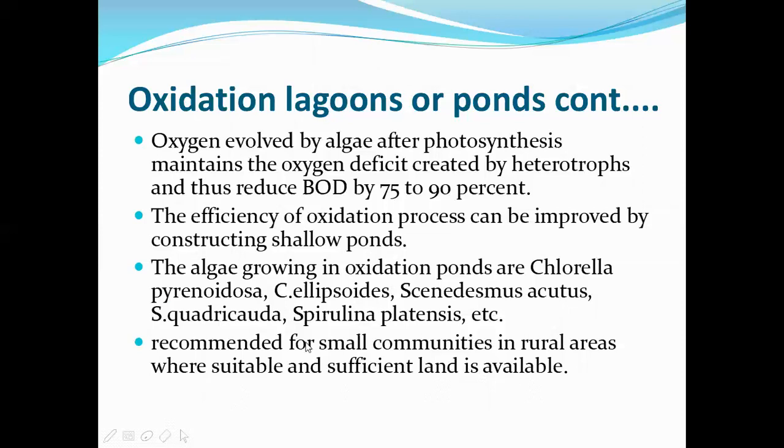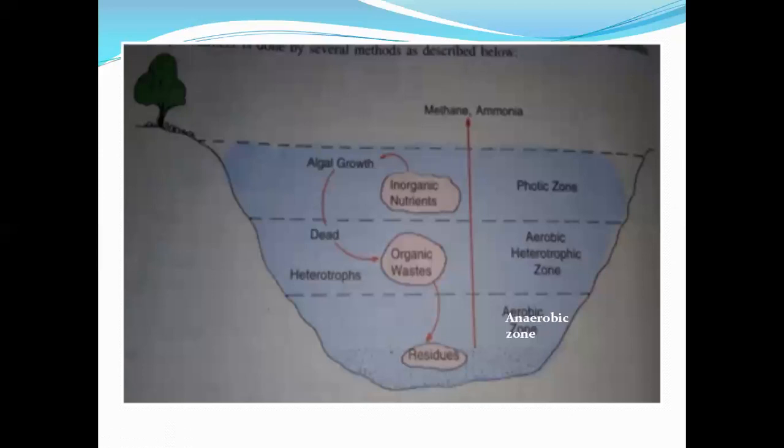So oxidation ponds can be constructed in rural areas, because in urban areas we won't have sufficient land, whereas in rural areas we can get sufficient land where we can go for oxidation ponds. This is the diagram for oxidation ponds.